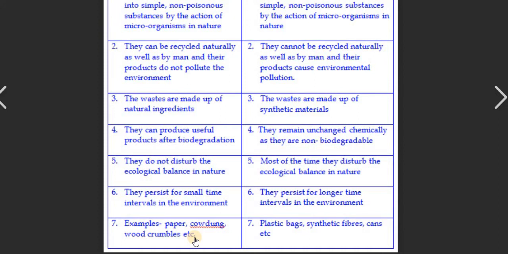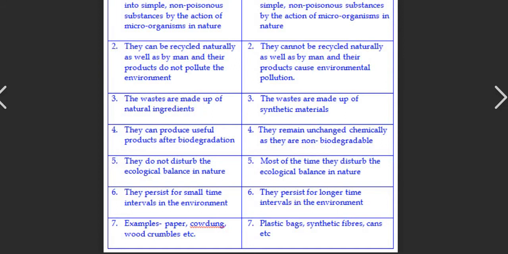And at the last we can write down the examples. Examples of biodegradable substances are paper, cow dung, wood, crumbs, and household waste. All these things come under biodegradable substances. Whereas plastic bags, synthetic fibers, cans, etc. come under non-biodegradable substances. Here a 3 marks question is asked, so minimum we have to write down 6 points and as many more as you can. Now let's move further.